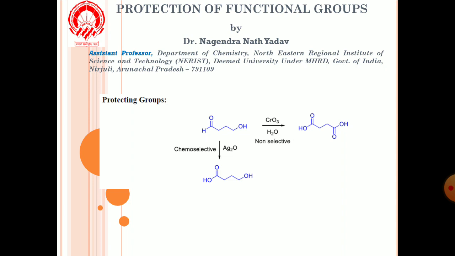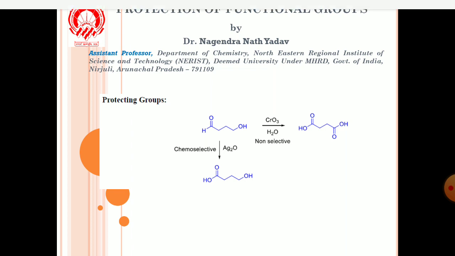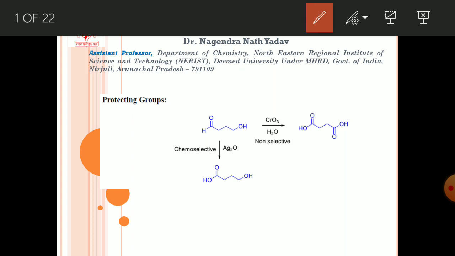So why do we need protecting groups? If you want to convert a polyfunctional molecule to another compound, there may be interference of one functional group with another functional group under the reaction condition. In such cases, first you need to protect one functionality and then you can convert the other functional group to the desired compound. One example we are mentioning here is a compound having aldehyde and alcohol groups.